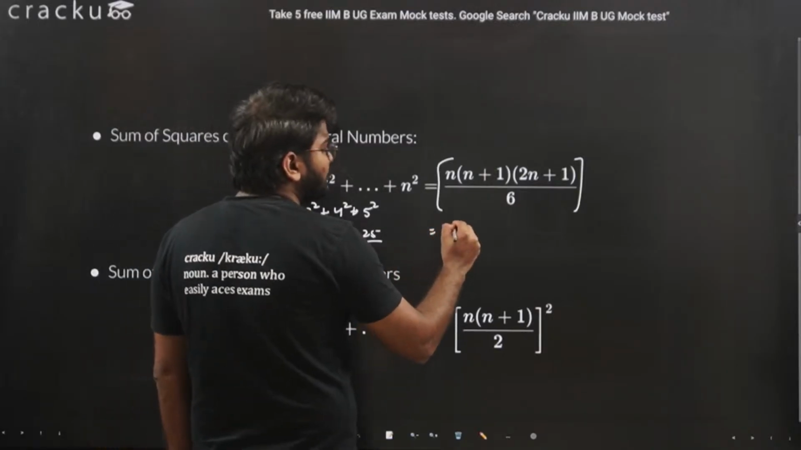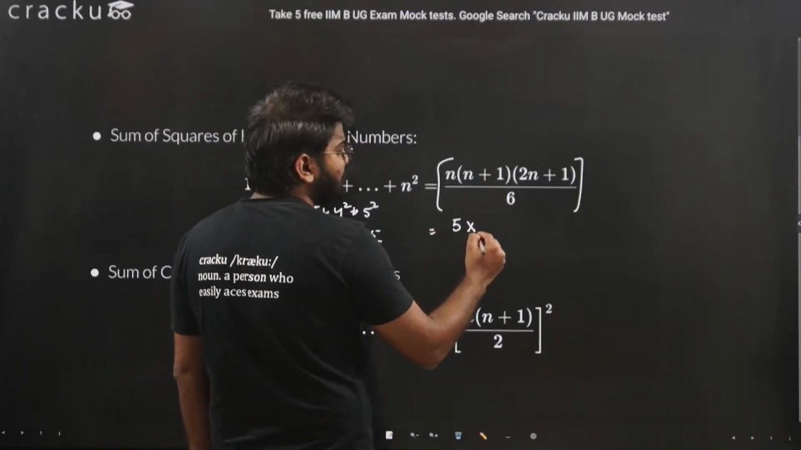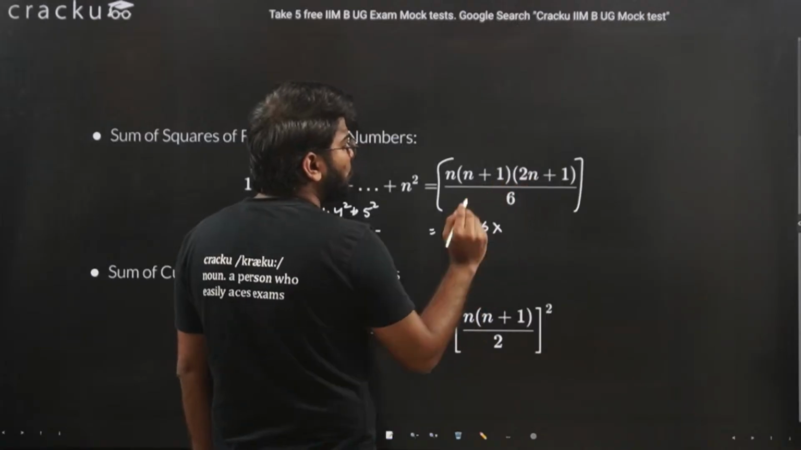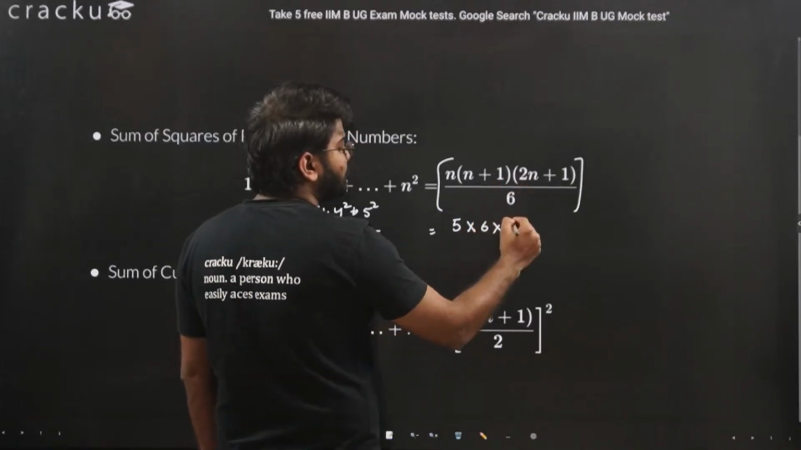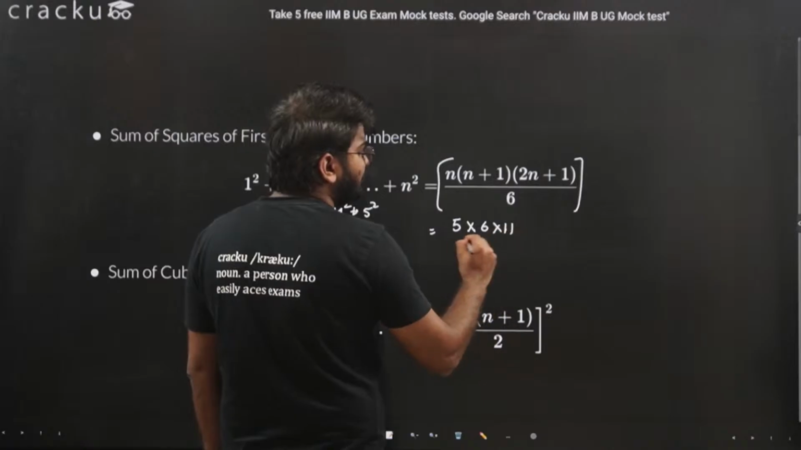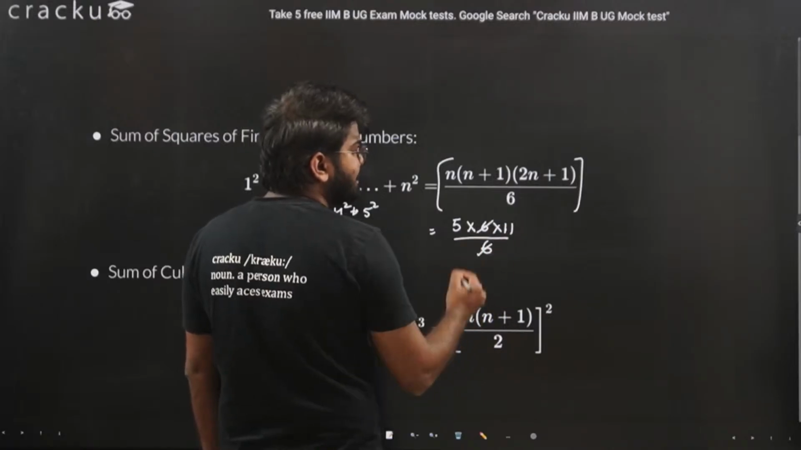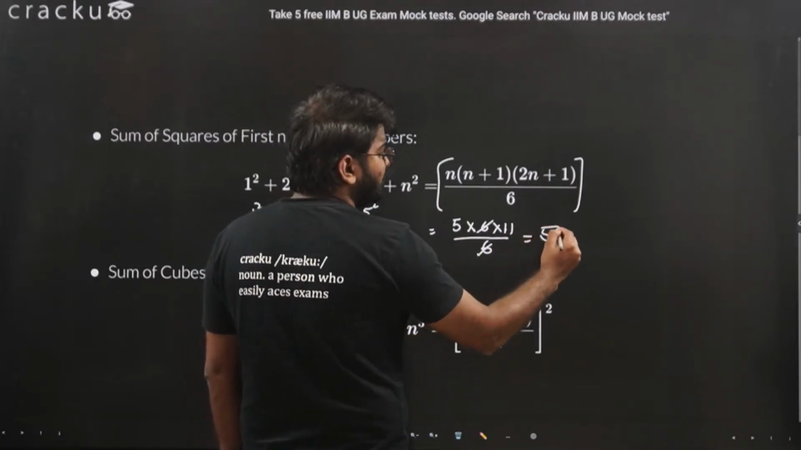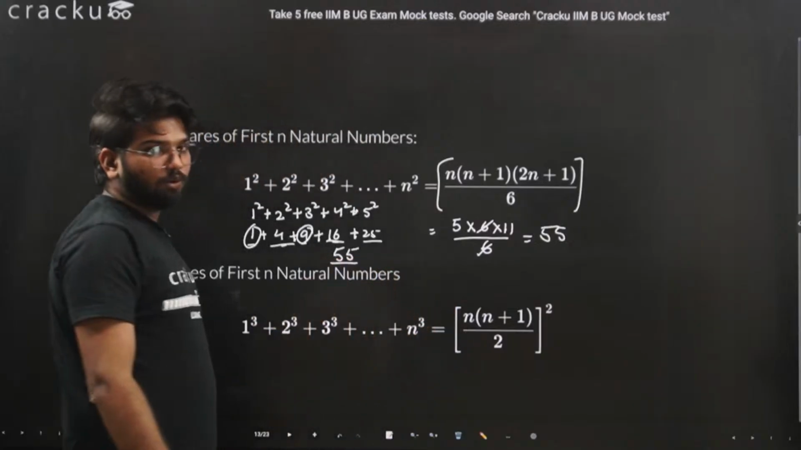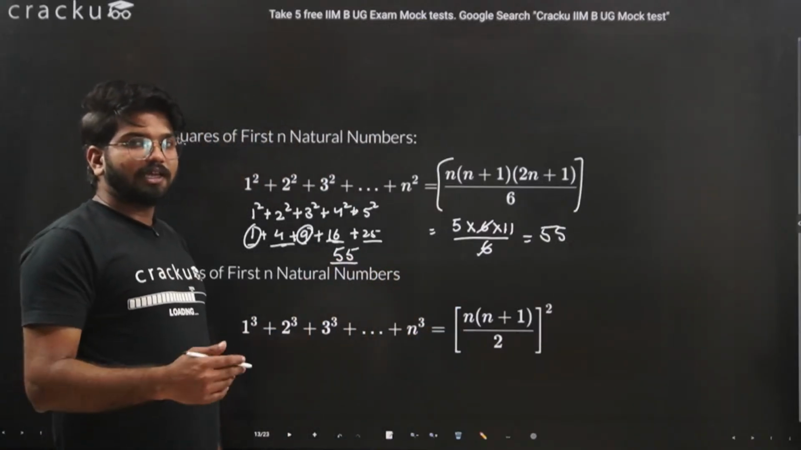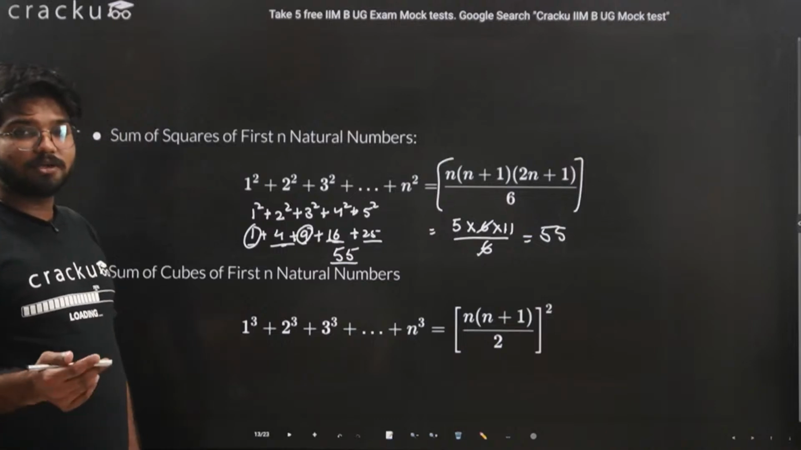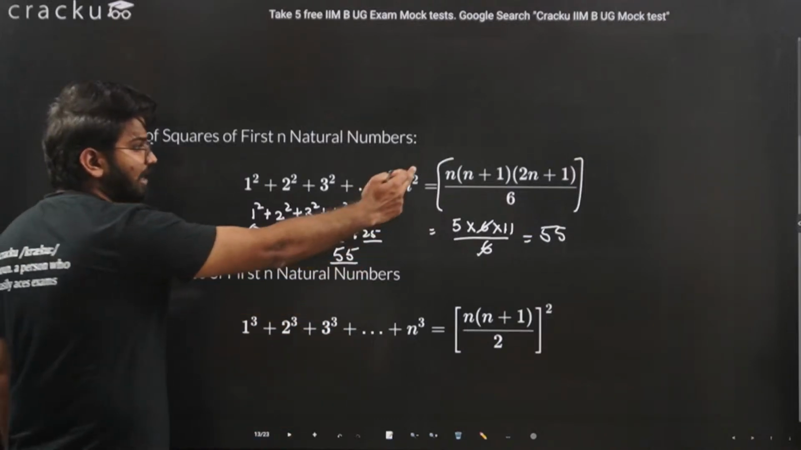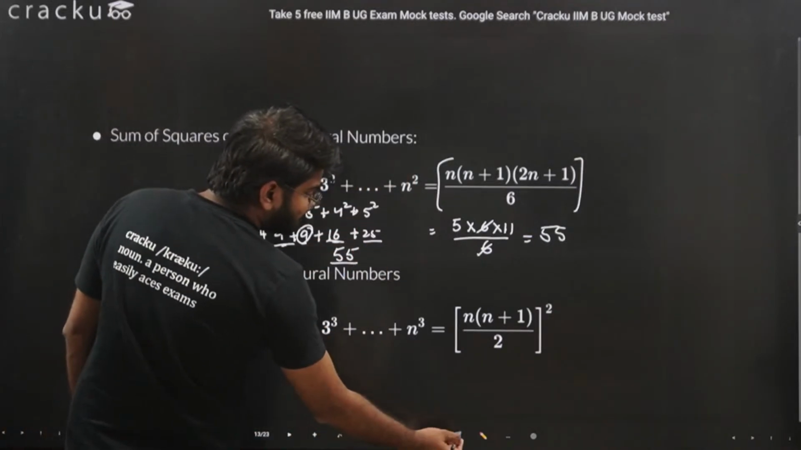n is equal to 5. So 5 into n plus 1, 6, into 2n plus 1, that is 5 into 2, 10 plus 1, 11, divided by 6. 6 and 6 will cancel out. This will be 55, which is equal to our answer. So if you want to calculate the sum of squares of the first n natural numbers, just put the value of n into the formula.